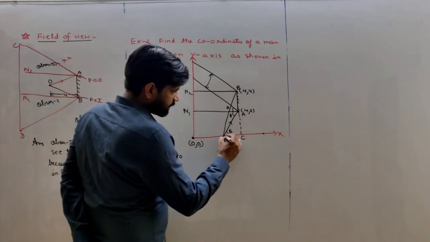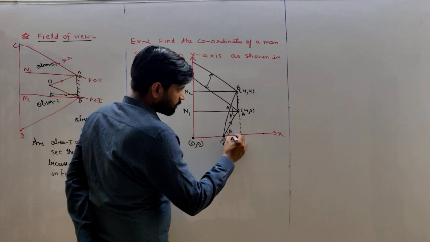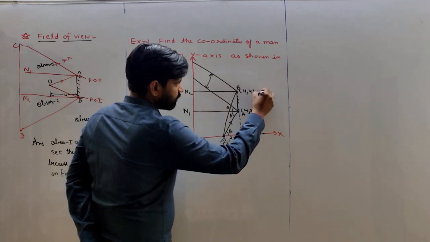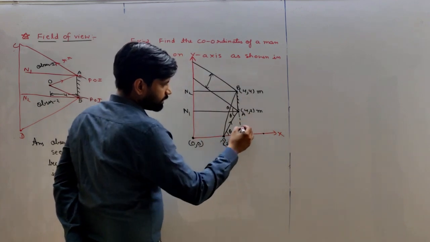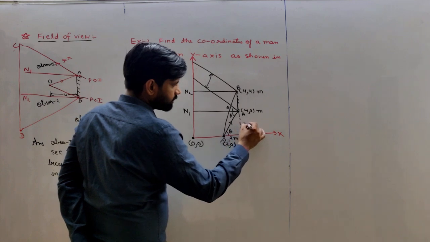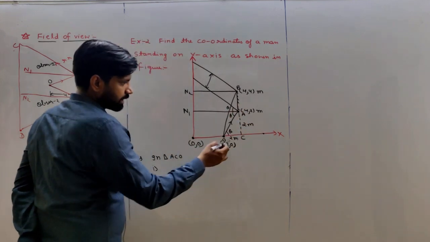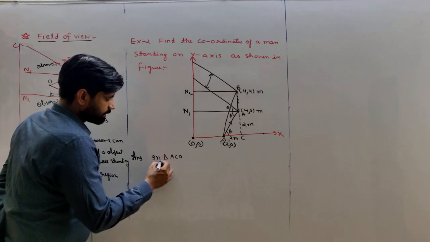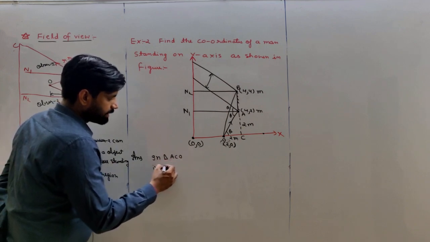This side is already known. Take all sides in meters: this is 2 meter and this is 2 meter. Understand? So take right angle triangle ACO.